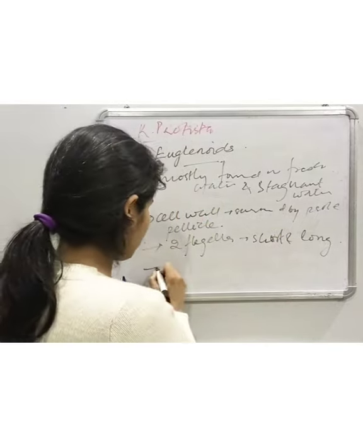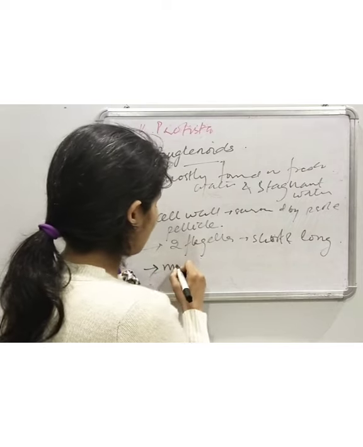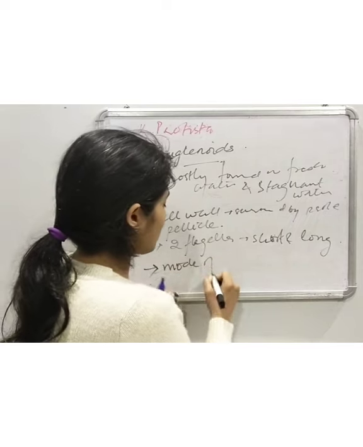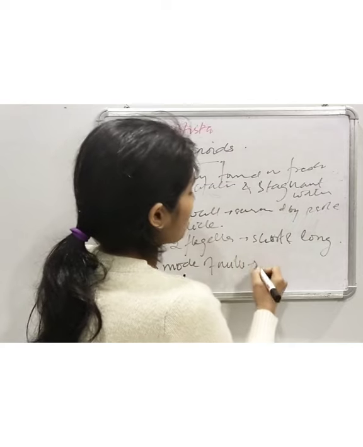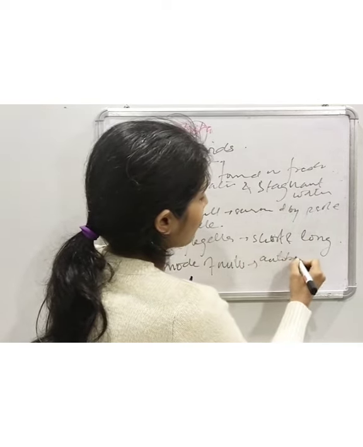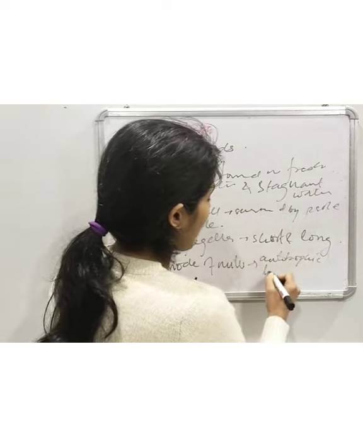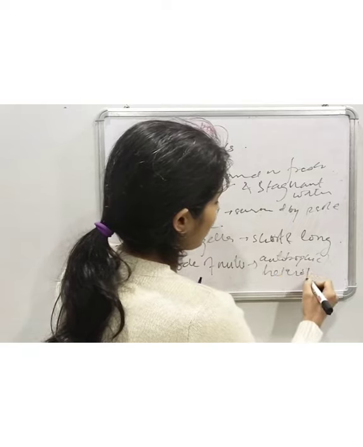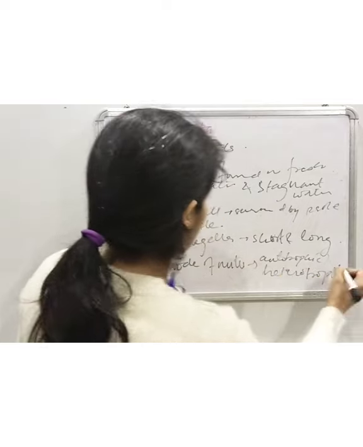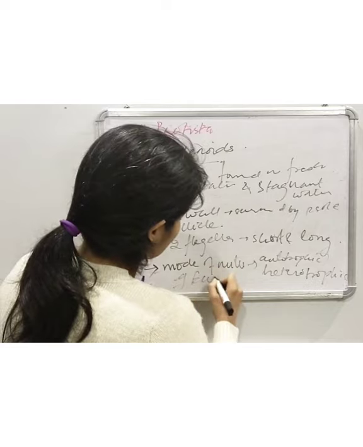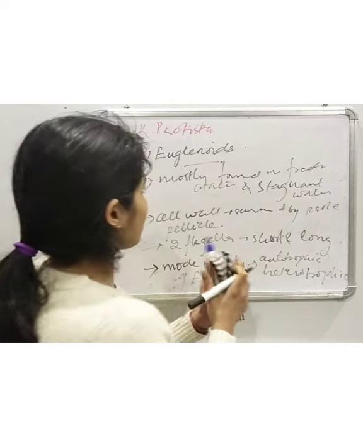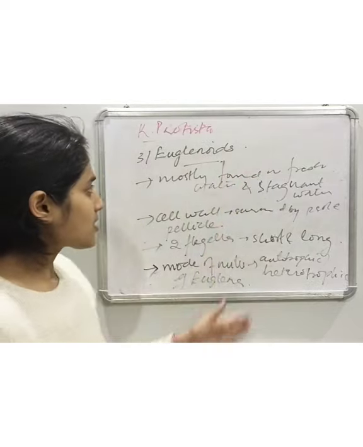And the mode of nutrition could be either autotrophic or heterotrophic, and the most important member of this is Euglena. That's why they are known as euglenoids. So this is about euglenoids.